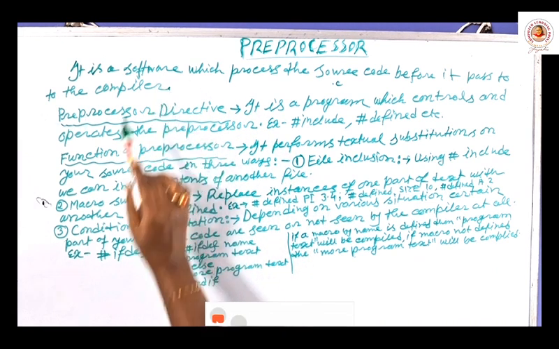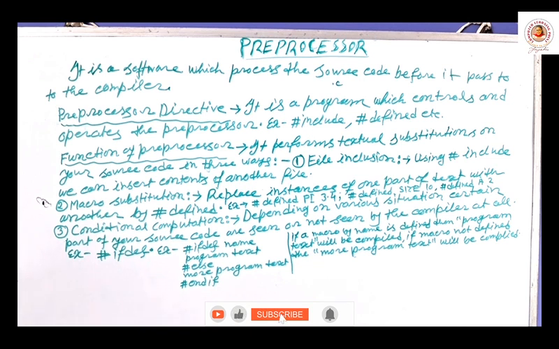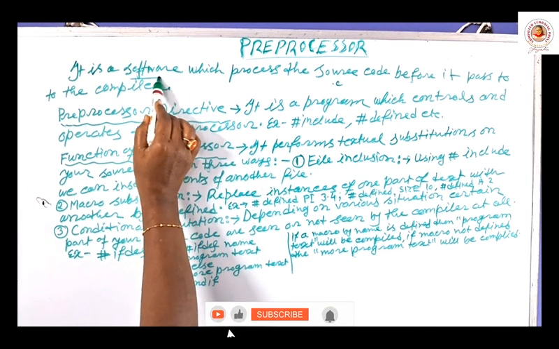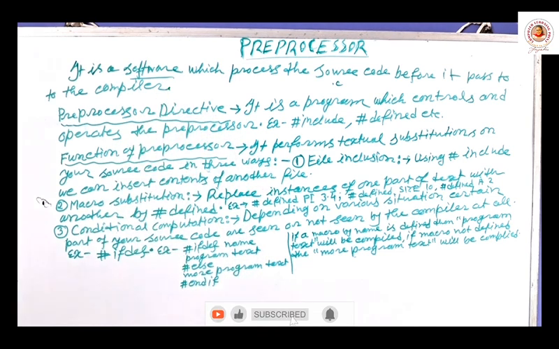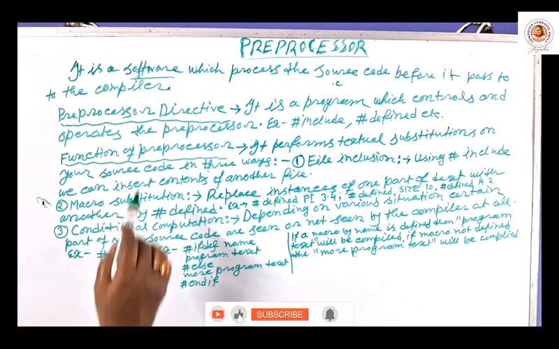Preprocessor is a software, and preprocessor directive is another program which controls and operates the preprocessor software. That means preprocessor directive always controls and operates the preprocessor software.